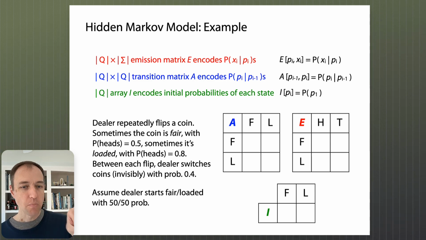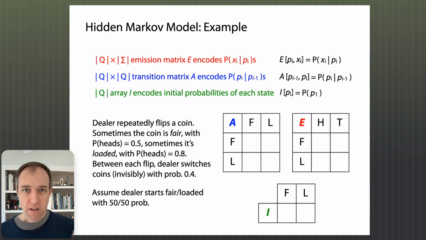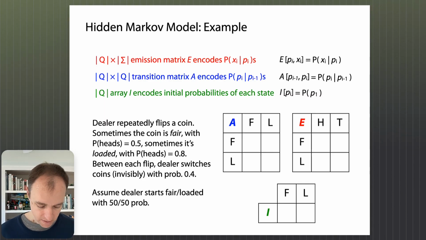Actually, I had to add one more sentence there at the bottom because I need to tell you about the initial probability of the dealer using the fair coin or the loaded coin. We need that for the I vector. But with what's on the screen right now, we should be able to fill in all three of these data structures over here, this, and this, with all the parameters of our HMM.